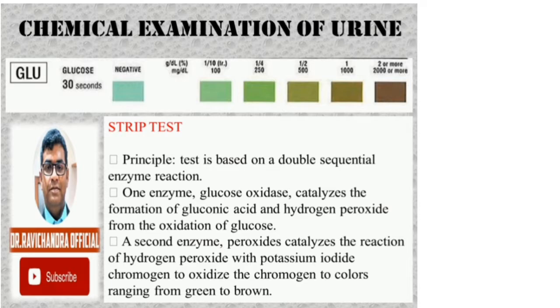And the second enzyme involved is peroxidase, which catalyzes the reaction of hydrogen peroxide with potassium iodide chromogen to oxidize the chromogen to colors ranging from green to brown. You can see the color variation and the percentage or gram per deciliter or mg per deciliter presence of glucose in the strip picture shown.